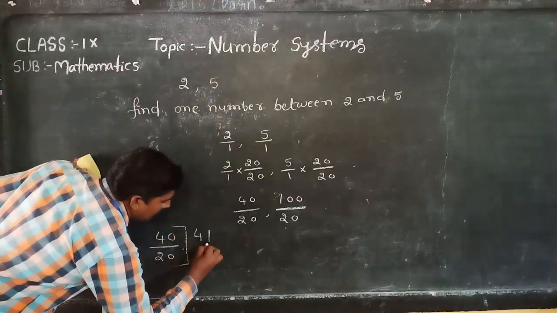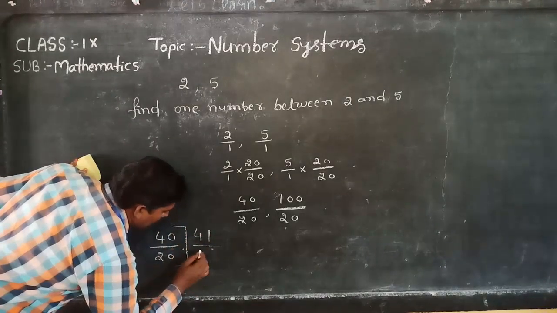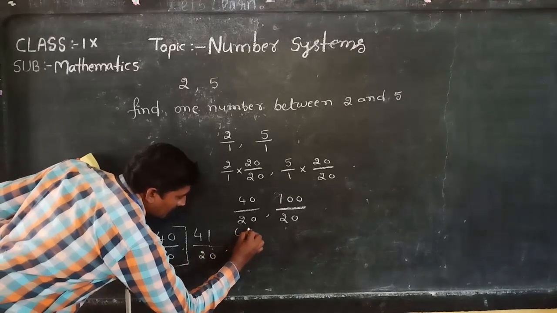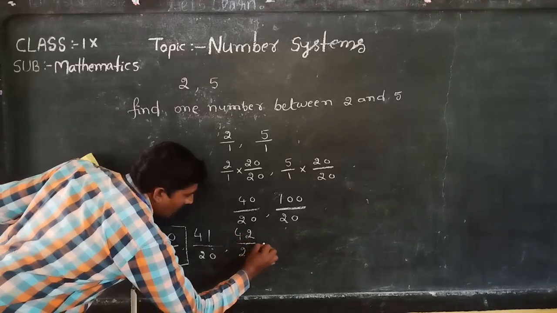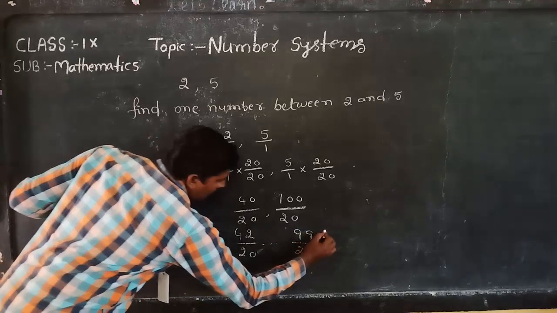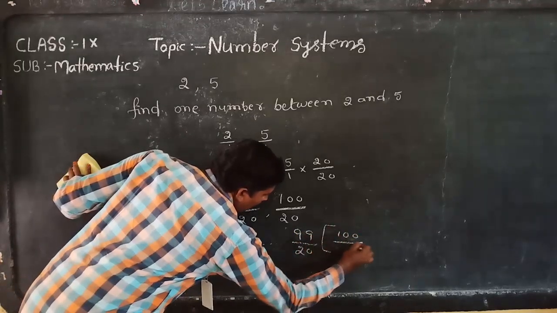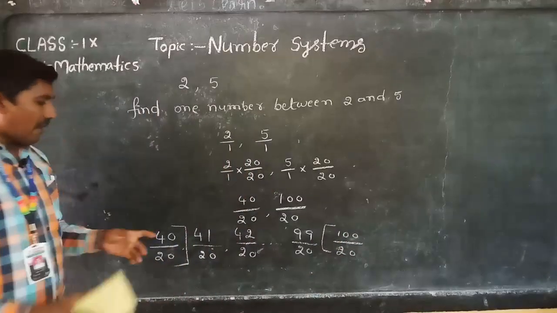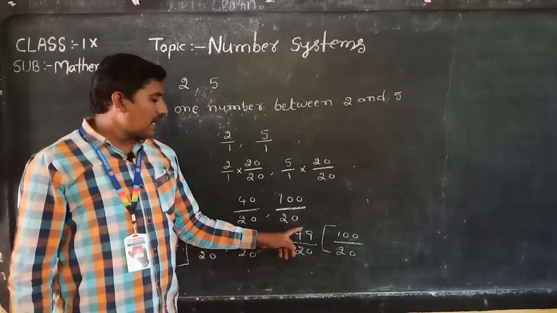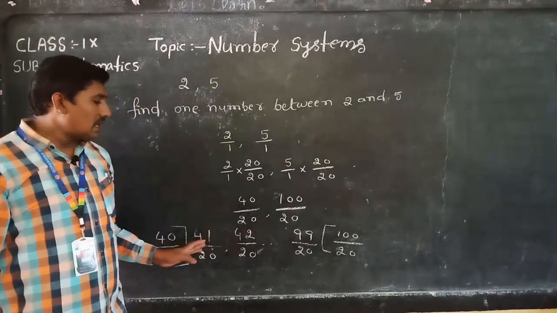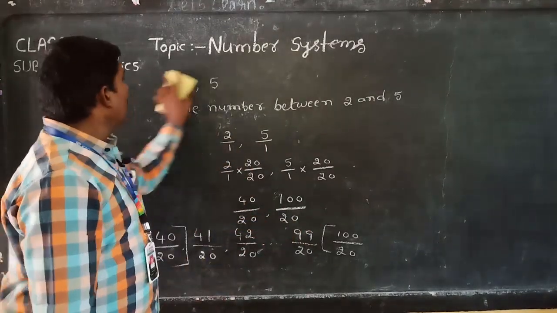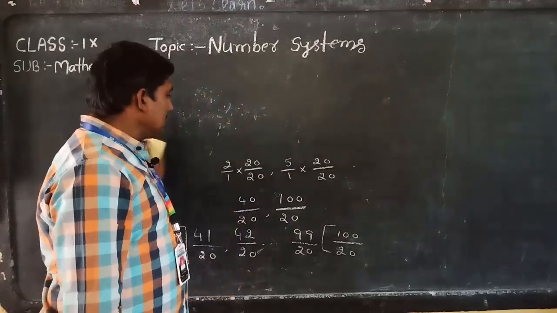If we want more numbers, then we will multiply with a big number. If we want only a few numbers, we will multiply with a small number. And so on. 99 by 20, 100 by 20. In this, see, 41 by 20, 42 by 20, 43 by 20, 44 by 20 till 99 by 20, in between, these are all numbers. How many numbers we want, it is possible to take. This is the property of density.